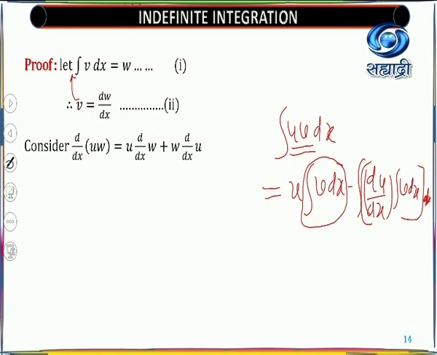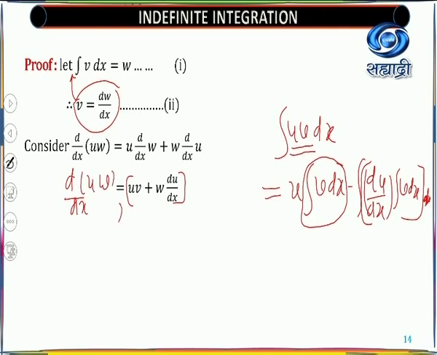So we'll write what dw by dx is. dw by dx, from this equation, you can write as v. That we'll write here. So what you will get is u into v plus w into du by dx. Now you got d by dx of, this is a complete bracket, so don't forget that this is a bracket. So this gives you d by dx of u into w.